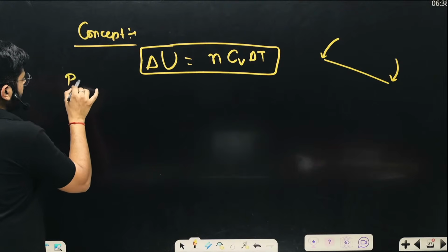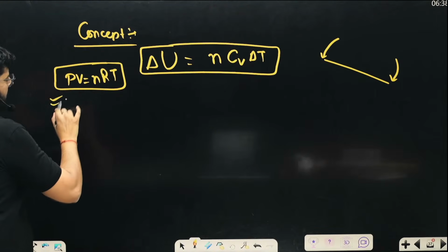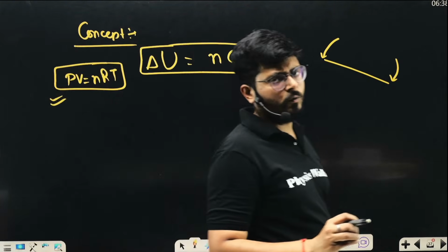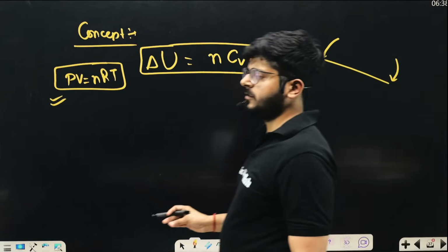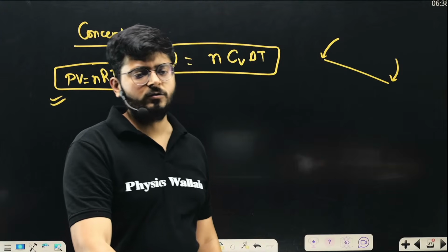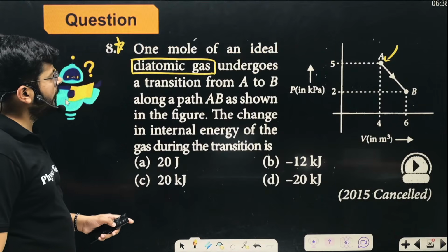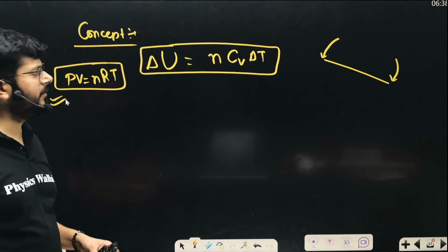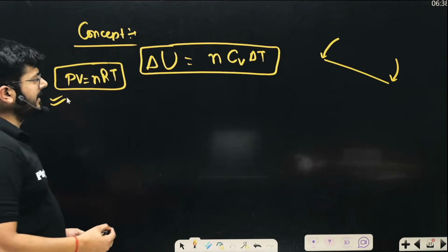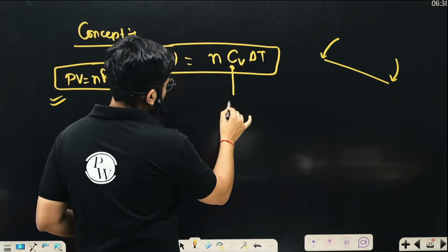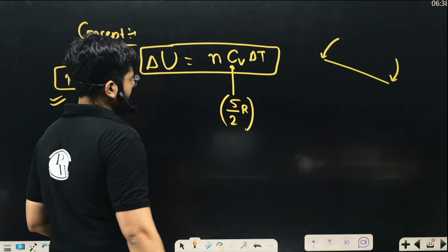PV equals nRT. By knowing the pressure and volume, you can get an idea about the temperature at that place. So following these two logics, you can solve this particular question and get to the solution. For diatomic gas, what is the value of Cv? We can say that if the gas is diatomic, it is 5/2 R.